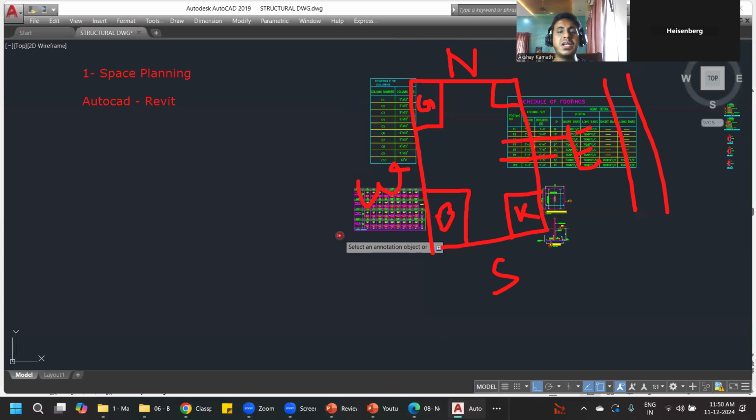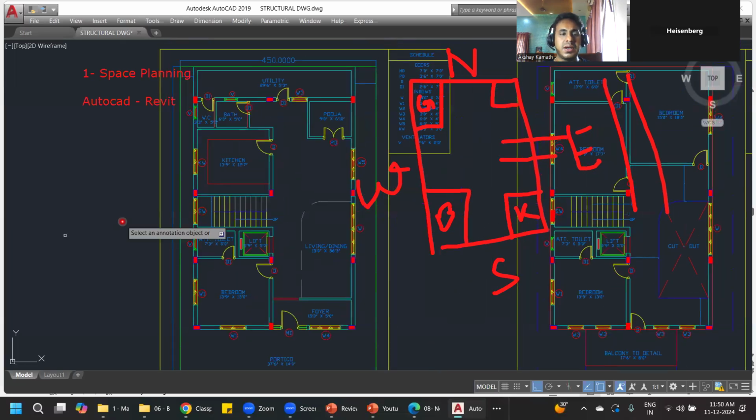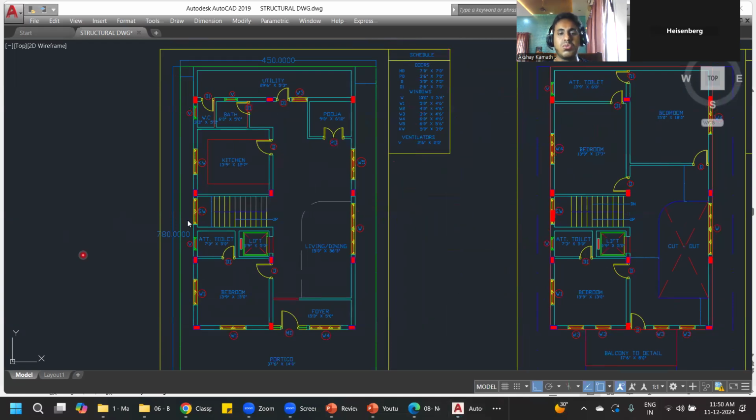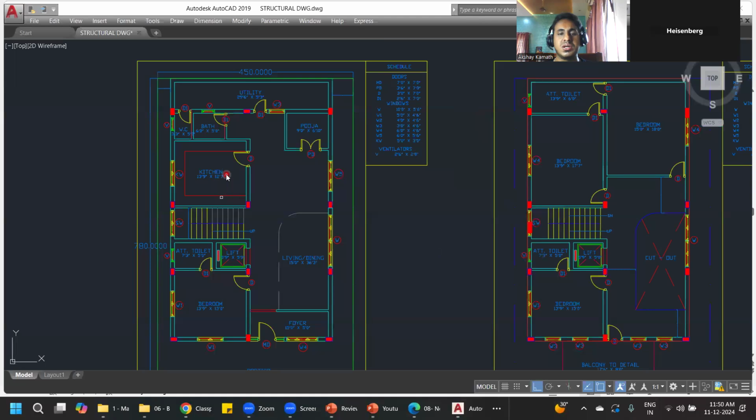This plan did not come in one go. Whatever plan you can see, they also did a lot of trial and error. First they might have put the kitchen here. In the second plan, they might have kept the kitchen here. The puja room, they might have brought here. So we'll prepare two to three different plans and give them to the client. See, these are the plans I've prepared; let me know which one you are okay with. So it's like a trial and error method.